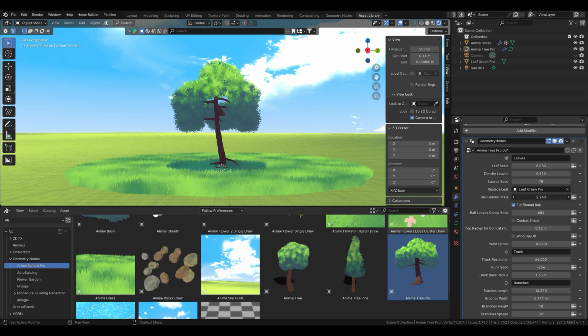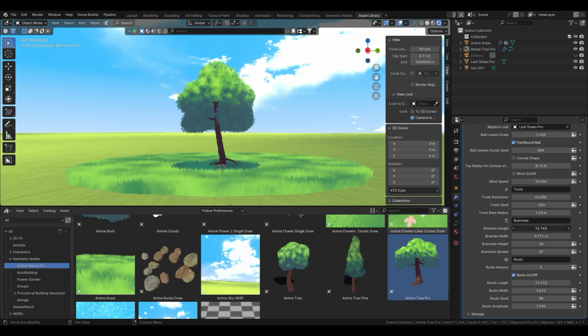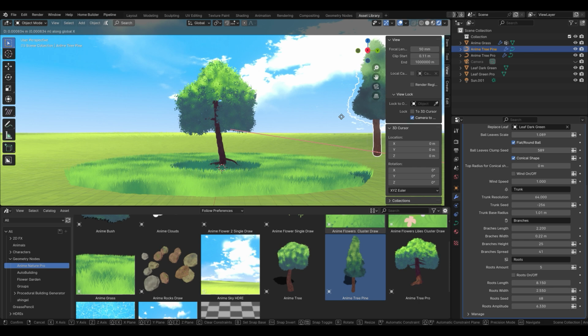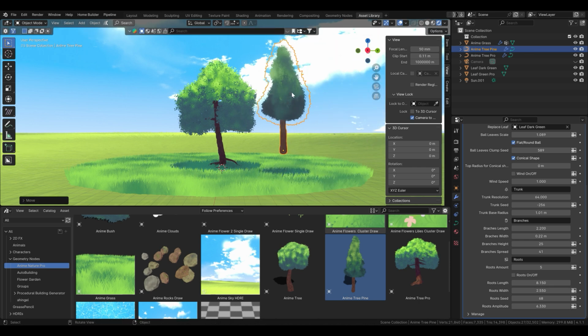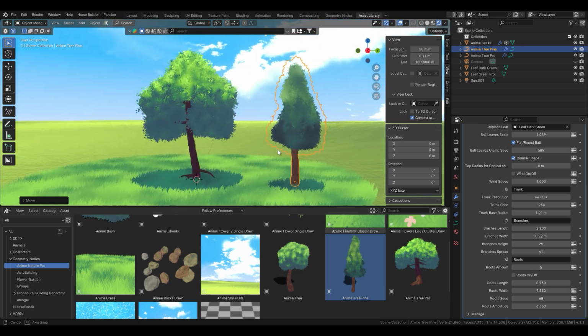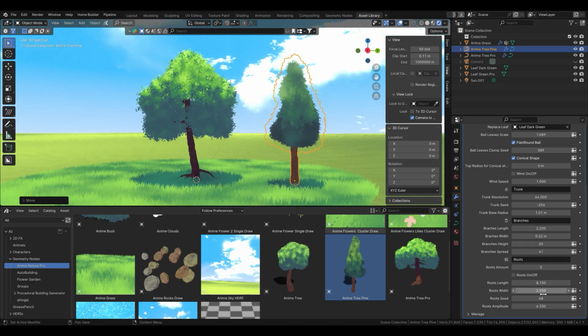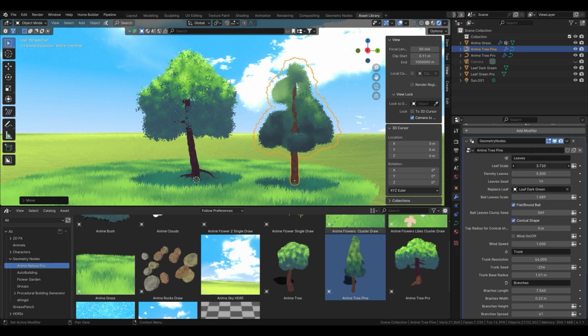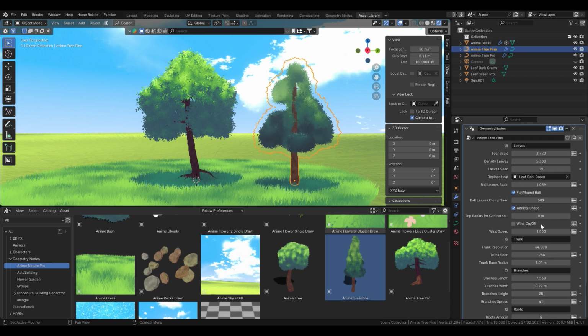Unlimited customization. Unleash your creativity with our limitless customization options. Craft an endless variety of anime trees, each uniquely shaped and animated. Mold bushes into any form your imagination conjures, providing the flexibility to design scenes that are uniquely yours. Our assets empower you to create lush, vibrant landscapes that echo the aesthetic of your favorite anime.